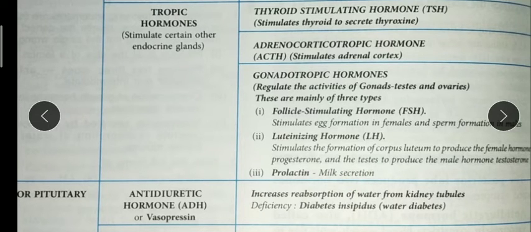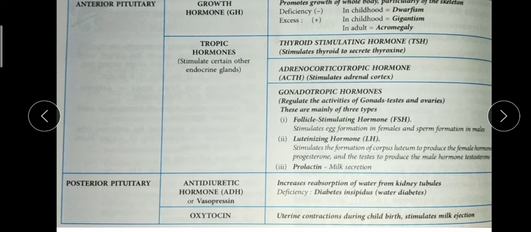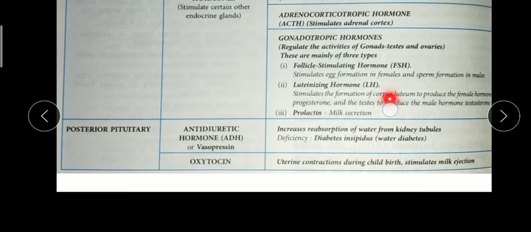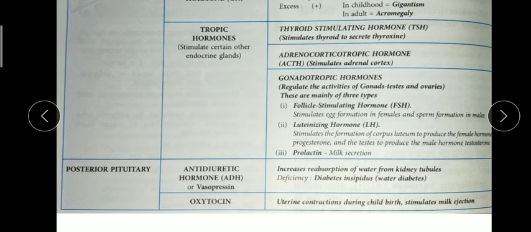Now, the same thing I told you: the posterior pituitary has ADH and oxytocin. ADH increases reabsorption, and its deficiency causes diabetes insipidus. Oxytocin contracts the uterus during childbirth and stimulates milk ejection from alveoli into the ducts of the breast. So remember such things.